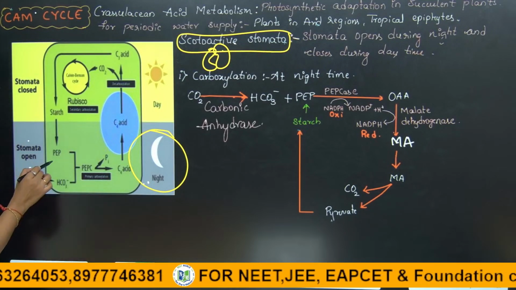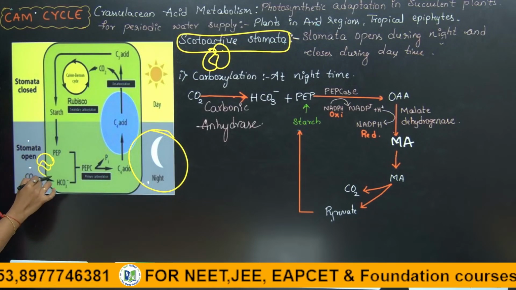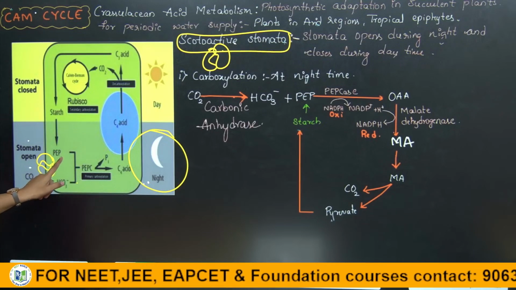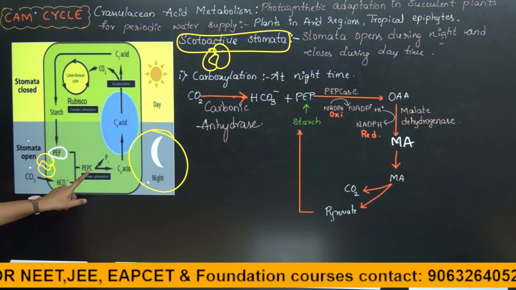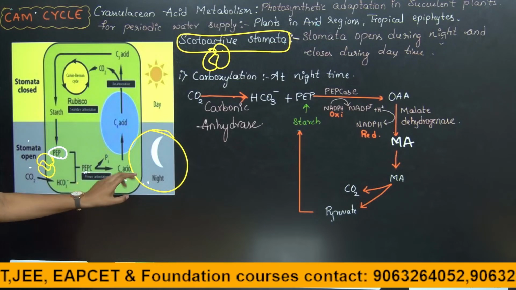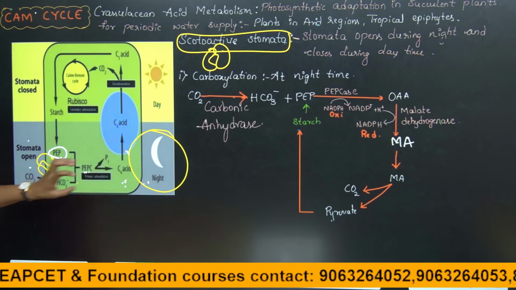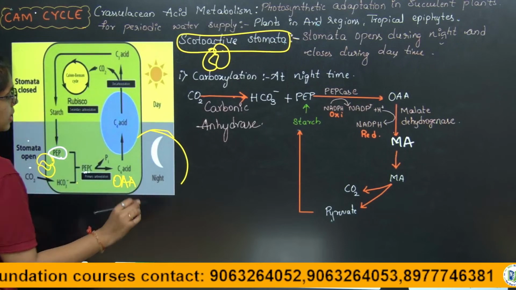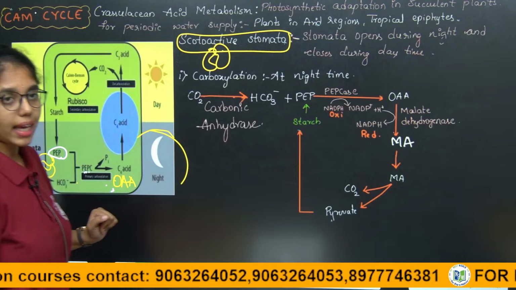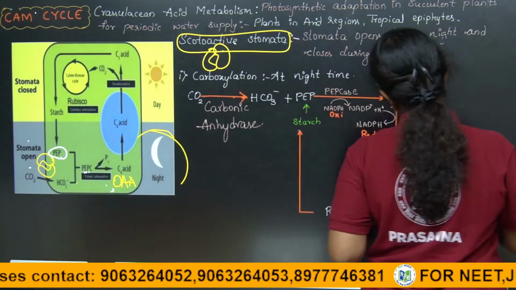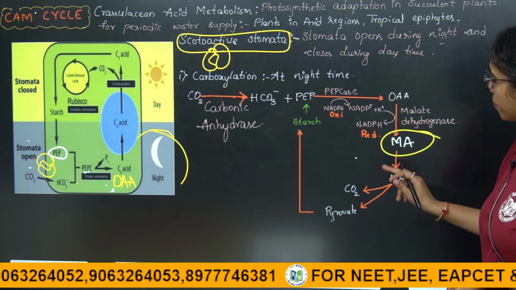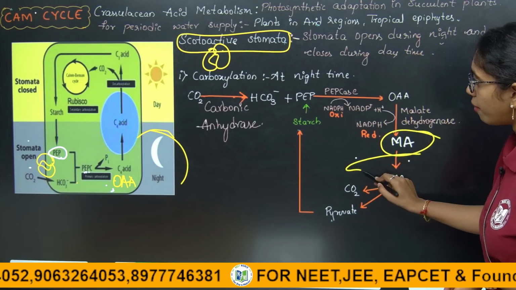So during night time when stomata are open, carbon dioxide is fixed by the primary acceptor, that is PEP, and by the enzyme PEPcase. It is fixed into a 4 carbon compound, oxaloacetic acid. This oxaloacetic acid by the enzyme malate dehydrogenase is converted to malic acid. Malic acid is stored in the vacuole.